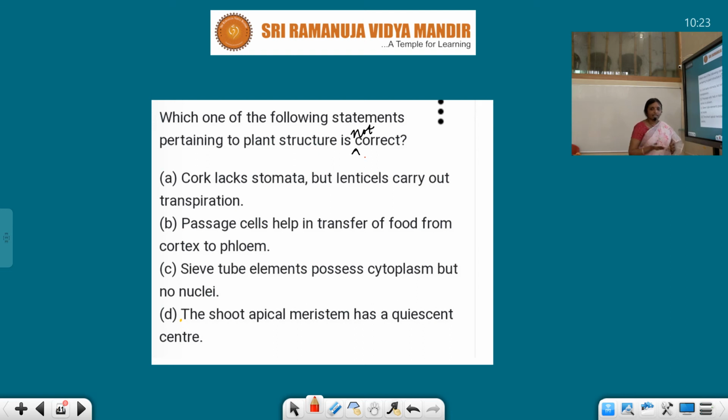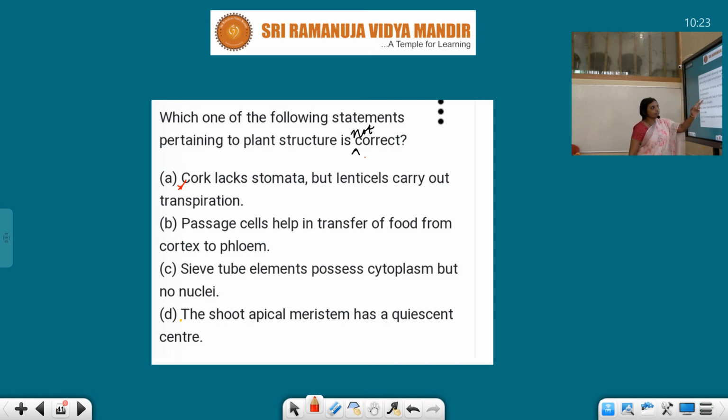Gaseous exchange in cork or bark is due to lenticels, lens-like cells. These lenticels are openings which help in gaseous exchange when the stem grows older, after secondary growth. So this statement is true, and we are asking for the wrong statement.